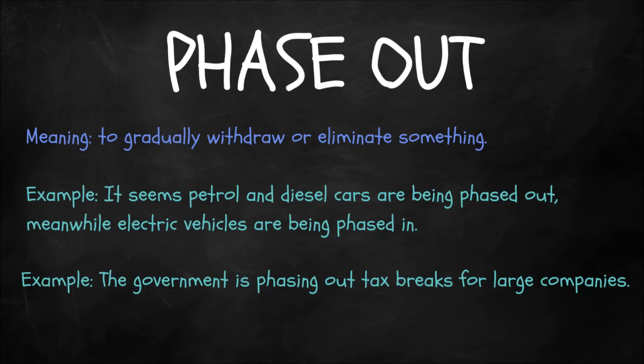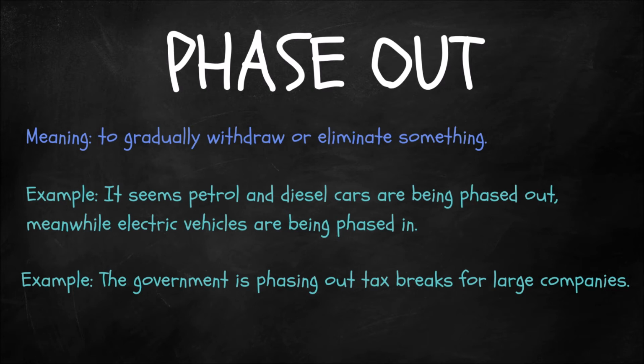Today's phrasal verb is to phase out, and let's have a look at its meaning. So it means to gradually withdraw or eliminate something. For example, it seems petrol and diesel cars are being phased out. Meanwhile, electric vehicles are being phased in. So as you can see there, the opposite to phase out is to phase in, to gradually introduce something.